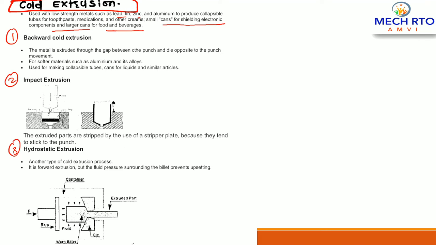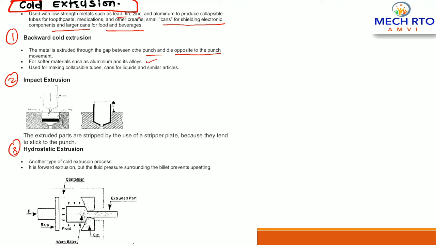In backward cold extrusion, the metal is extruded through a gap between punch and die, opposite to the punch movement, for softer materials such as aluminum and its alloys. So backward cold extrusion is basically for softer materials such as aluminum and its alloys.